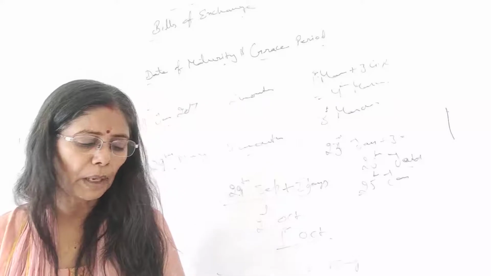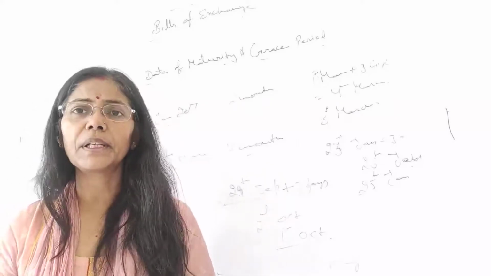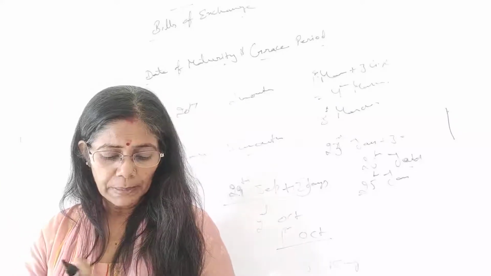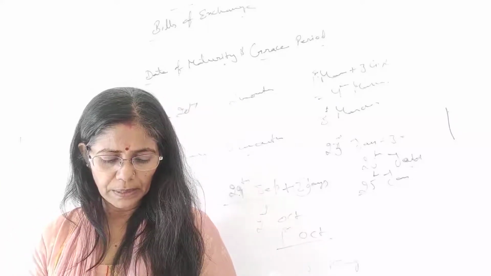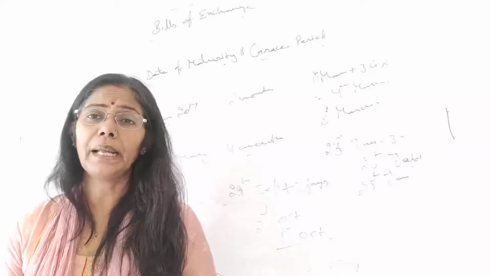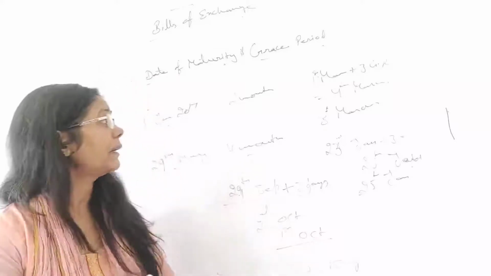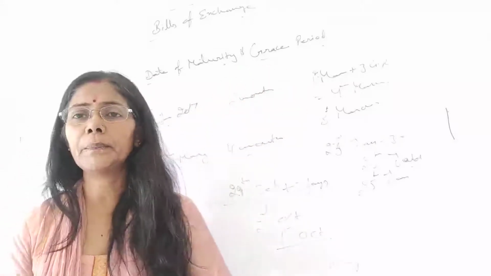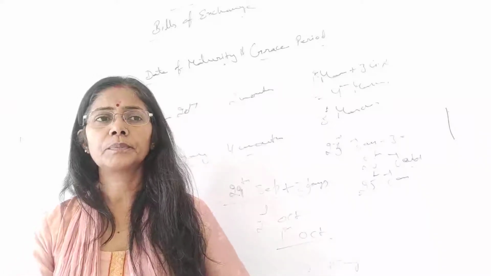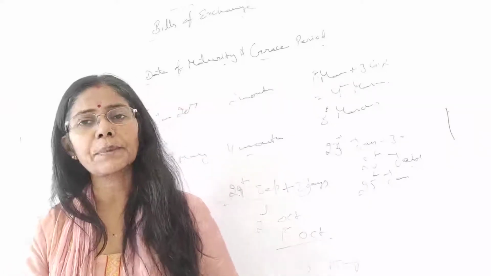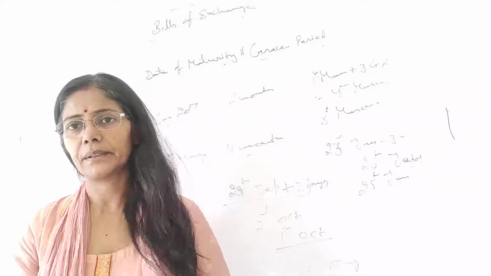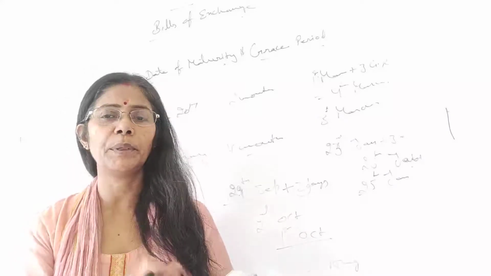Now we will talk about certain other terms which are very important in this: bill at sight, bill after date, and bill after sight. So what are the differences? Bill at sight. See, the drawer has drawn the bill and presented it to the purchaser. He has accepted the bill, and after acceptance he has handed it over to the seller. Right? The one who drew it was given the bill, and for them it becomes a BR.